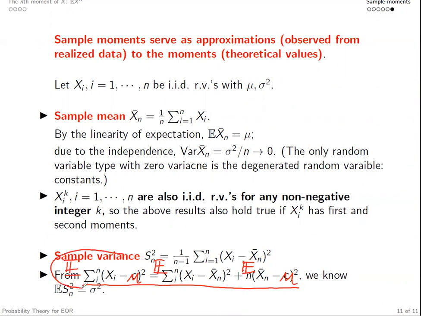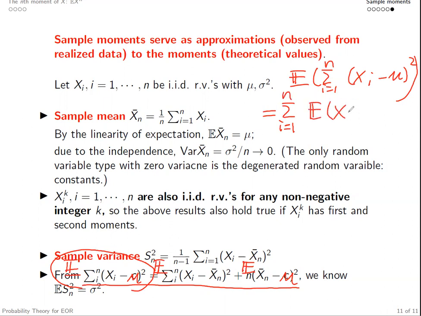And what is the expectation of the summation of (xi minus mu) to the power 2? Here, by the linearity of expectation, that is essentially the summation of the expectation of (xi minus mu) to the power 2. This is the variance of xi, right? So it's going to be n times sigma square.